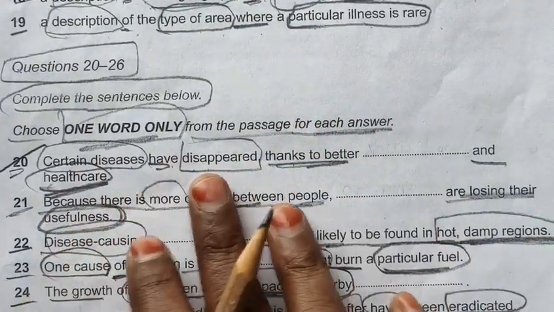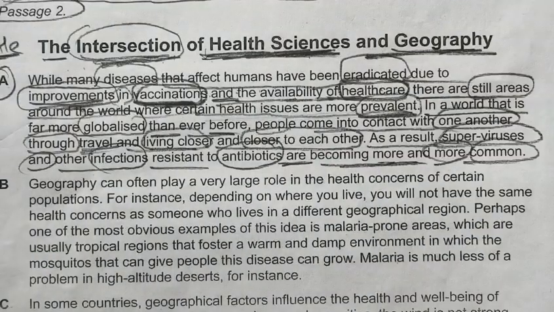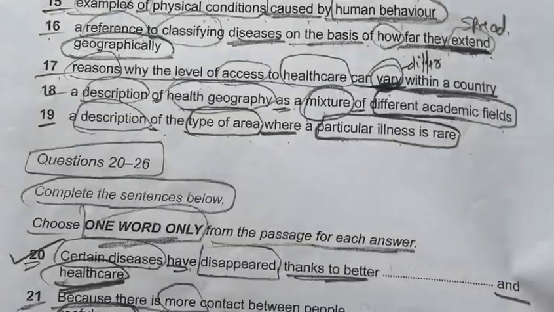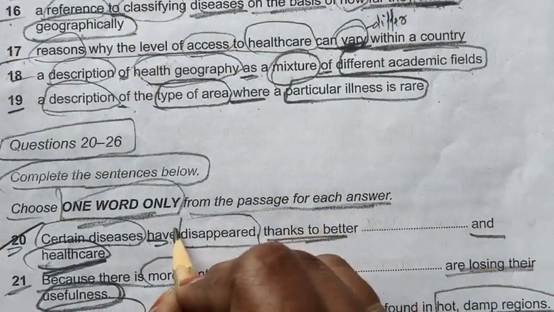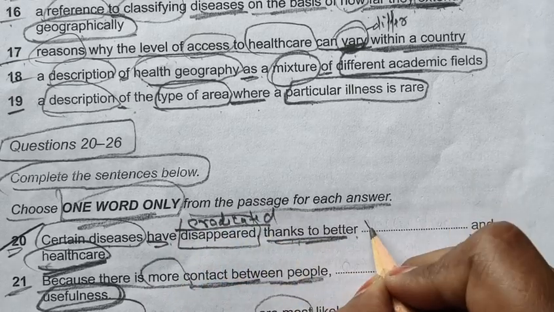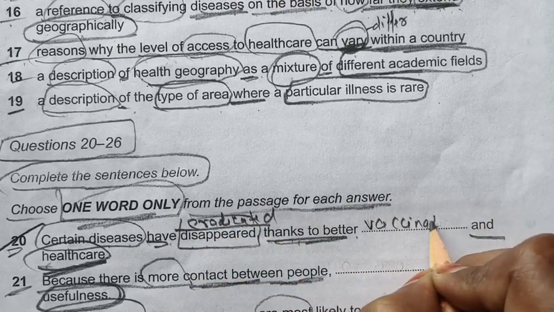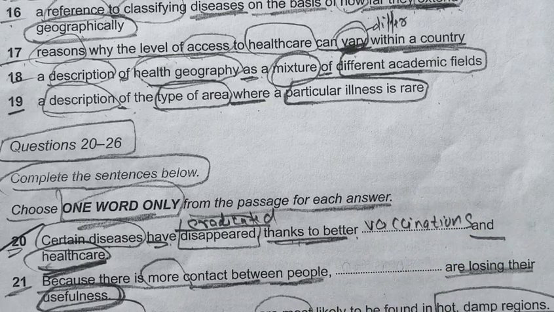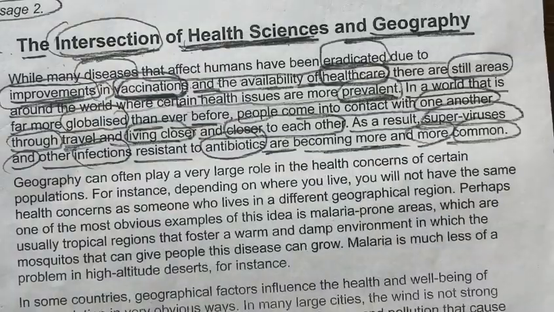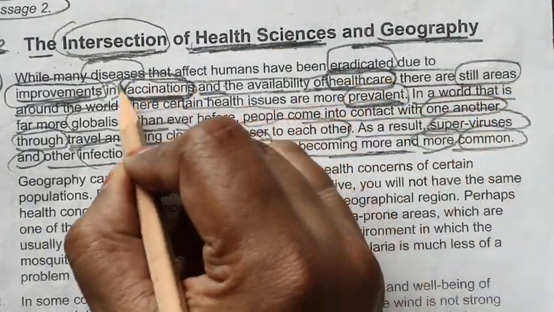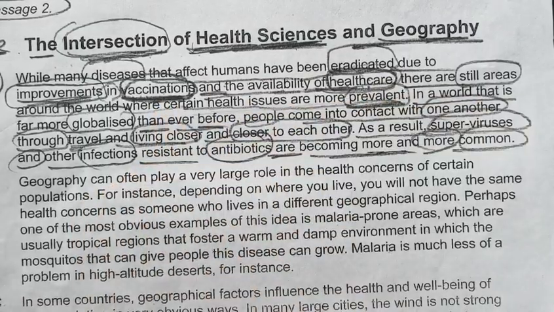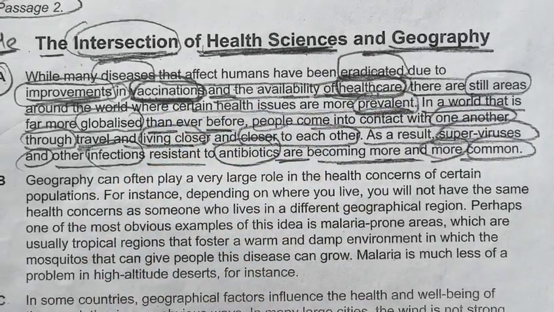So certain diseases have disappeared. Disappeared means eradicated. Okay, I hope you have understood this. Disappeared means eradicated thanks to better vaccinations. Look for the spellings. Spellings are very important. Vaccinations and healthcare. So we are getting our answer from here. Vaccinations and healthcare, this is our keyword and this is our answer, vaccinations. I hope you have understood this.